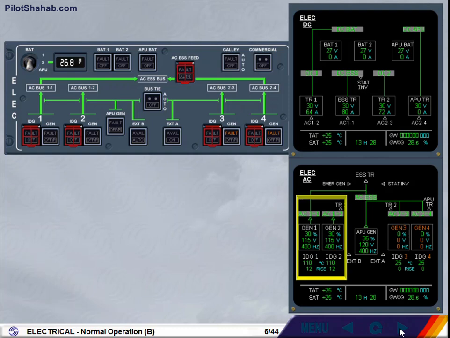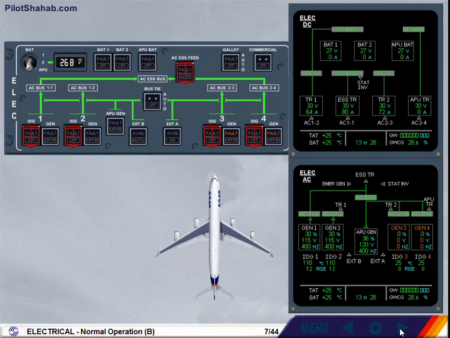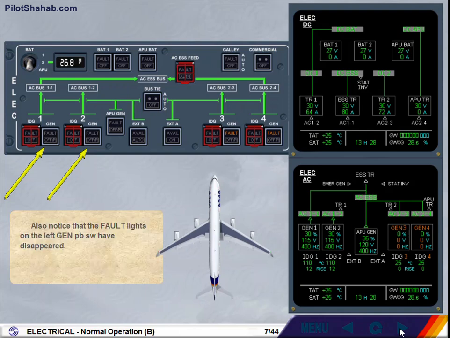Notice the generators automatically supply the left side of the electrical system, leaving the APU to power the right side. Also notice that the fault lights on the left generator push-button switch have disappeared. Click on either right engines.